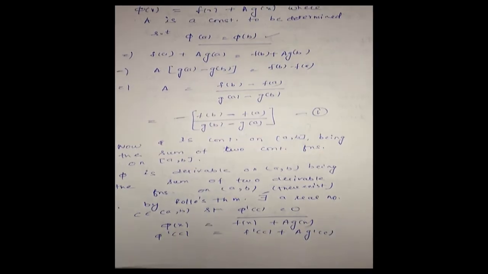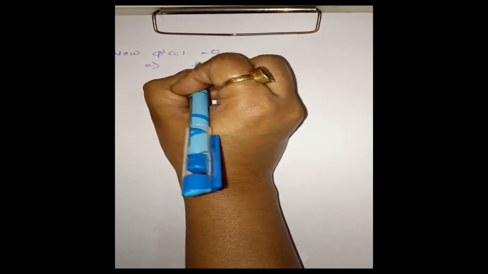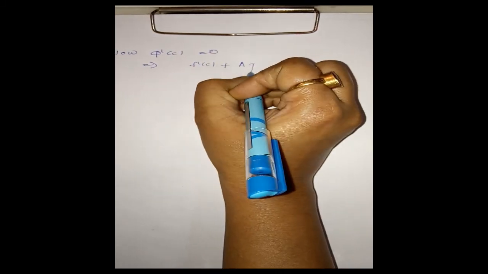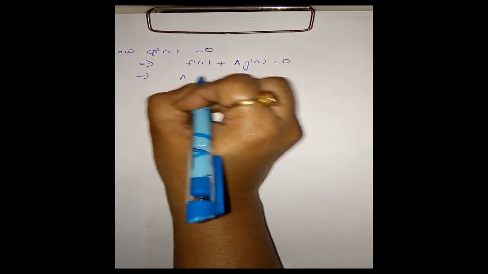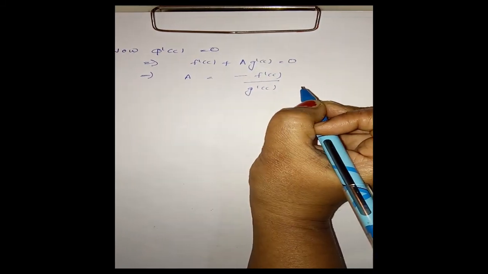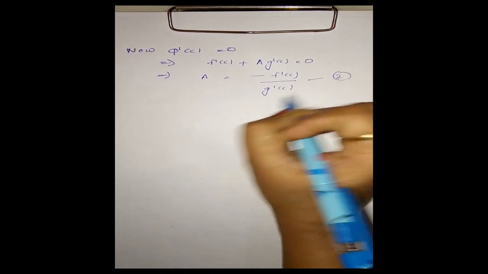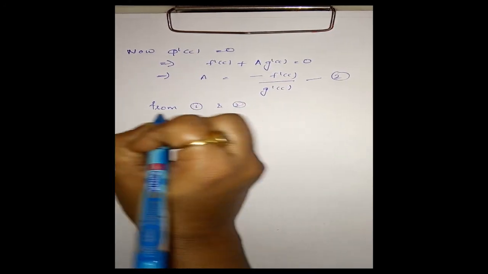Now, phi dash c is equal to 0 implies f dash c plus a g dash c is equal to 0. This implies a is equal to minus f dash c by g dash c. Now mark this as equation number 2. Now from 1 and 2 we get